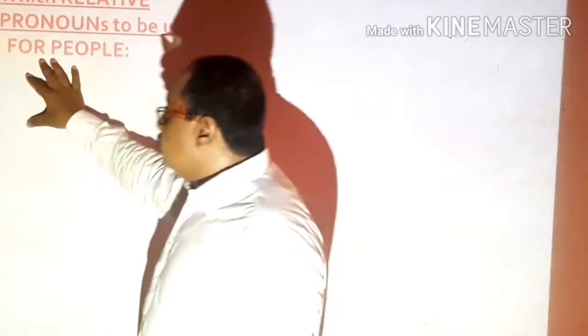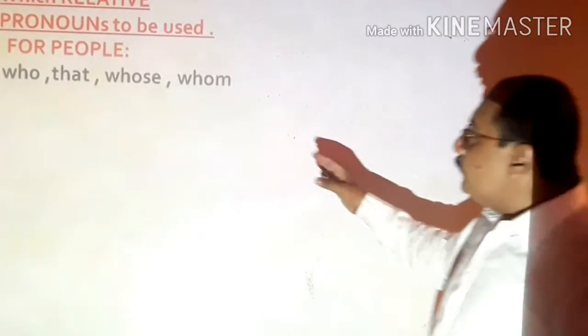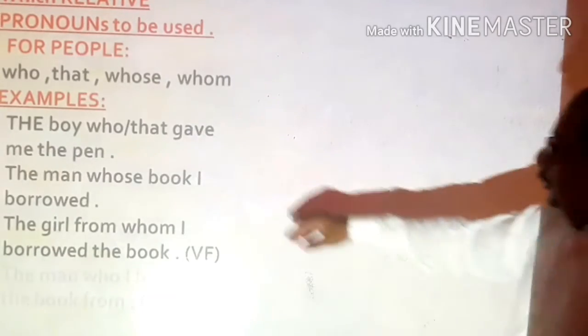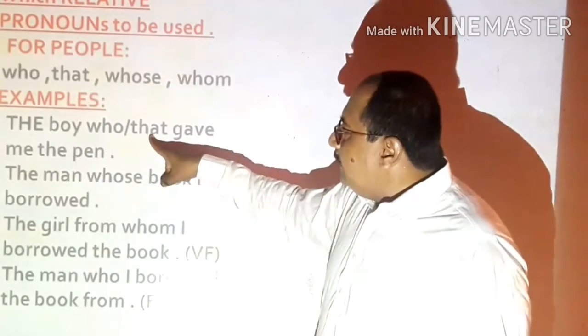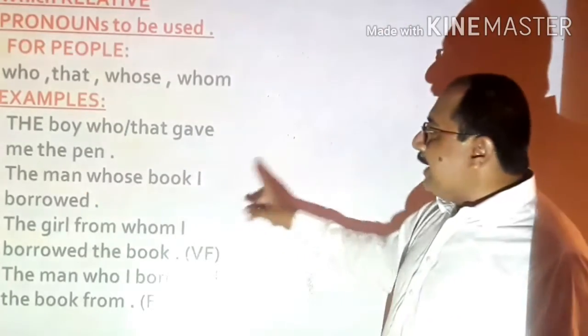Now that's a big question. Again, for people, certain pronouns can be used, like who, whose, whom. They can be used for people. For example, the boy who, and "that" can also be used, gave me the pen. For example, the man whose book I borrowed.